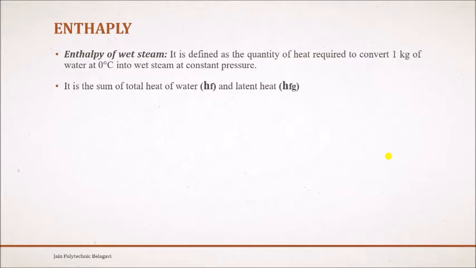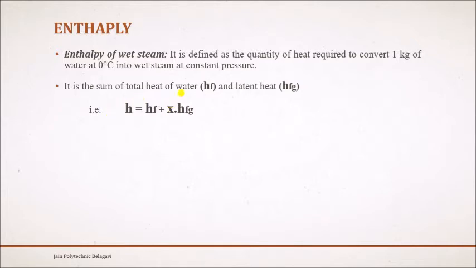It is given by the sum of total heat of water and latent heat. In terms of formula we can write H, the enthalpy, is equal to Hf plus X into Hfg. This we call the enthalpy of wet steam. Whenever there is wet steam, this X comes into consideration. This X is nothing but the dryness fraction.